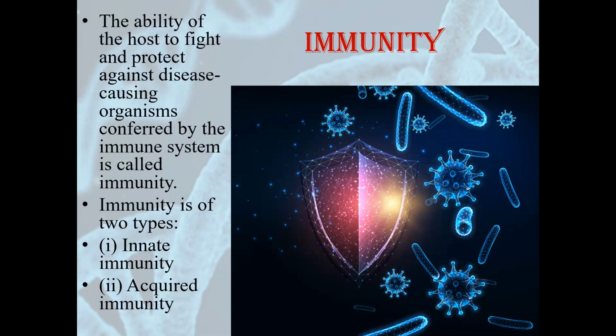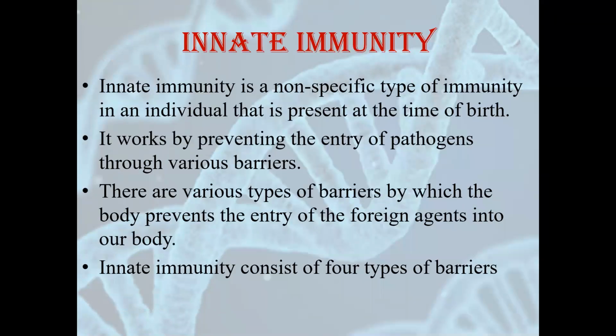Immunity is of two types, innate immunity and acquired immunity. Innate immunity is the immunity that we already have since our birth. It's already present in our body. It is a non-specific immunity. That means it is not specific for a certain type of disease or a certain type of microorganism. This type of immunity is called innate immunity. Second is acquired immunity. Acquired immunity is the immunity that we get after our birth, that is during our lifespan. And this immunity is specific immunity. That means it is fixed for certain types of organisms. Let's see both types of immunity, one by one.